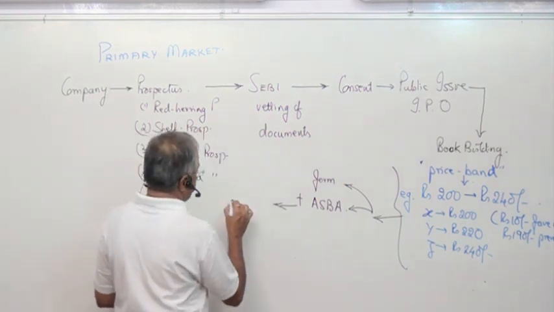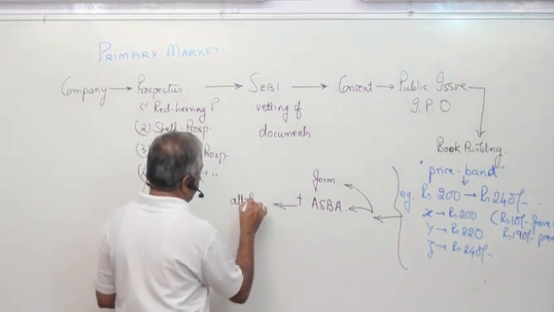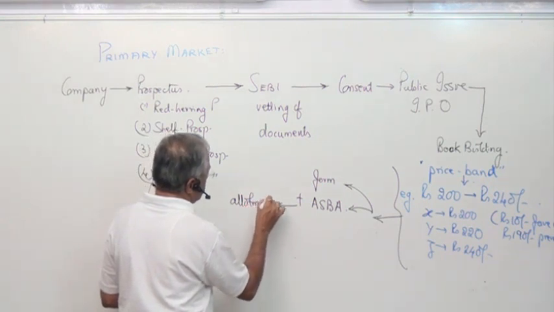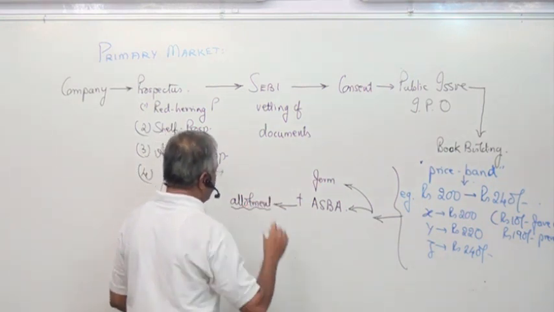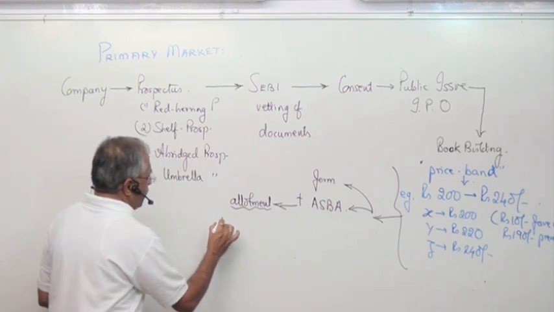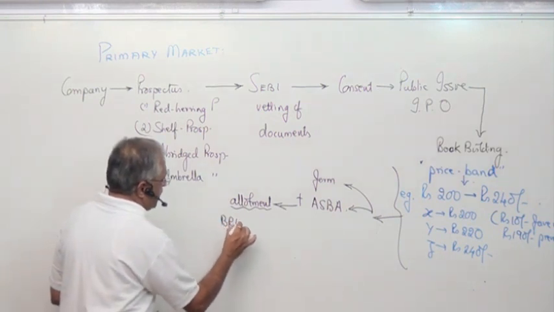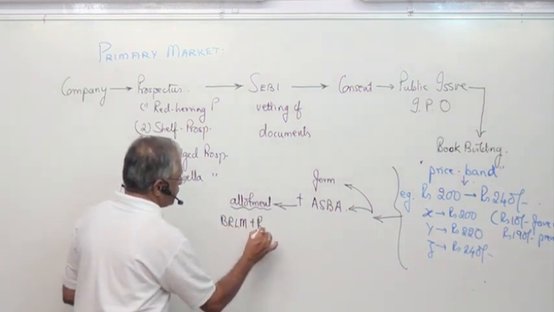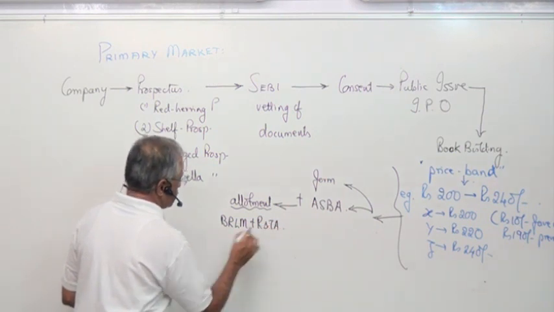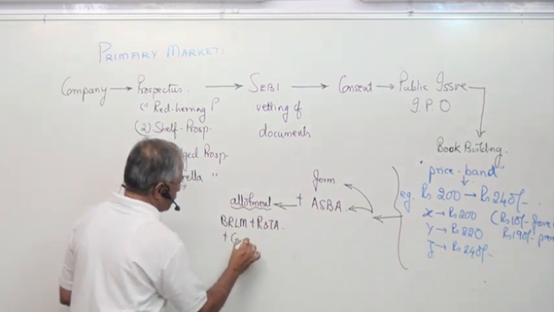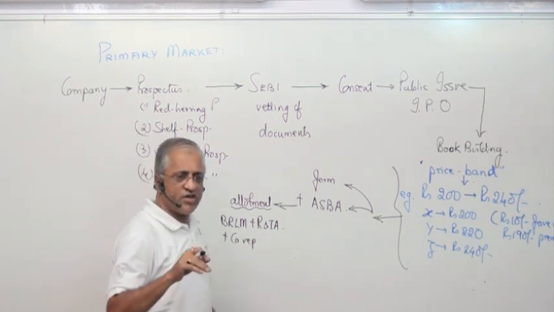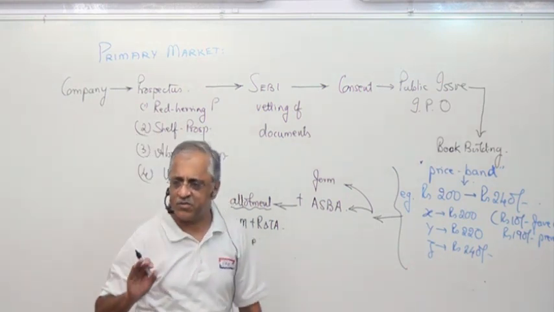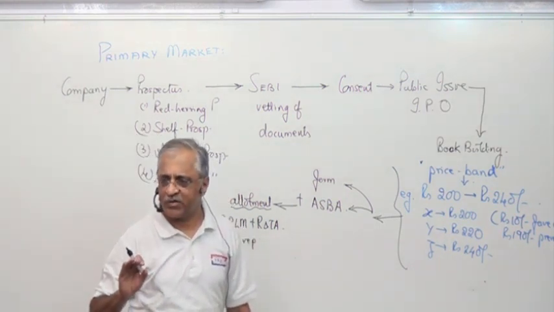Then we go to allotment and check how allotment is done. Allotment is done with the help of the book runner, lead manager, registrar and transfer agent, plus a company representative, in accordance with SEBI guidelines.